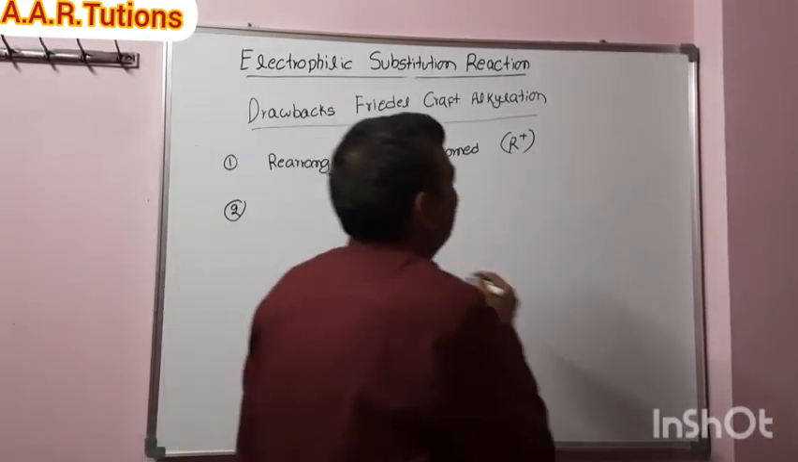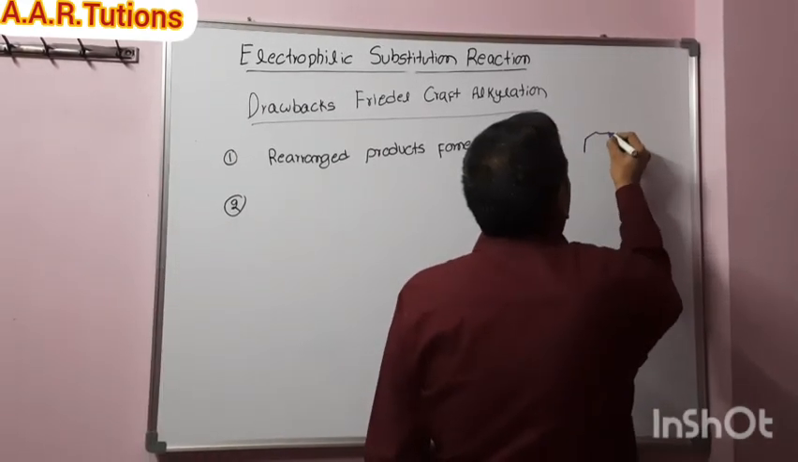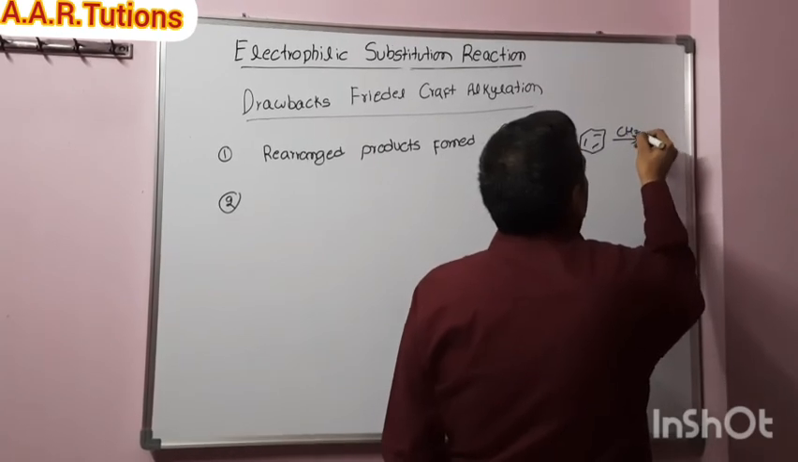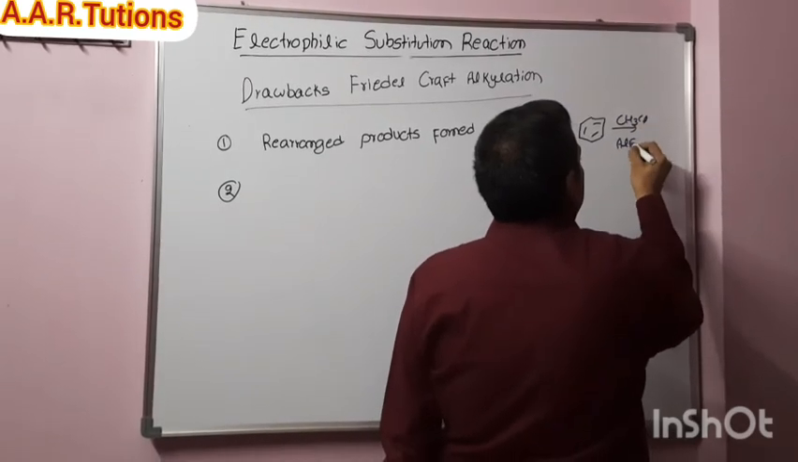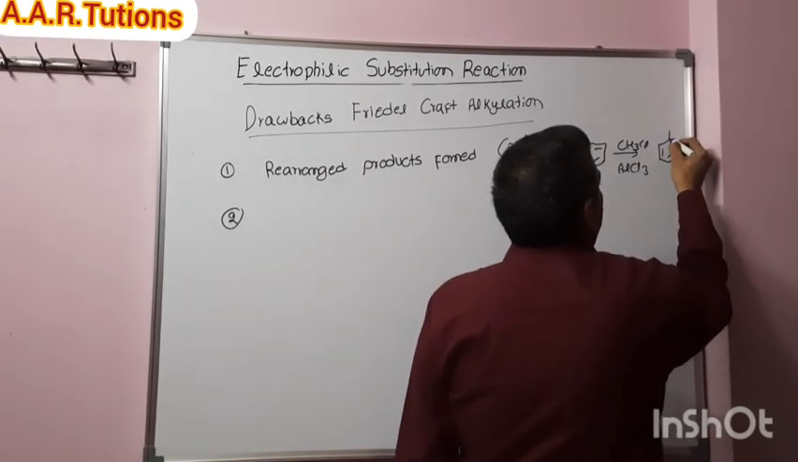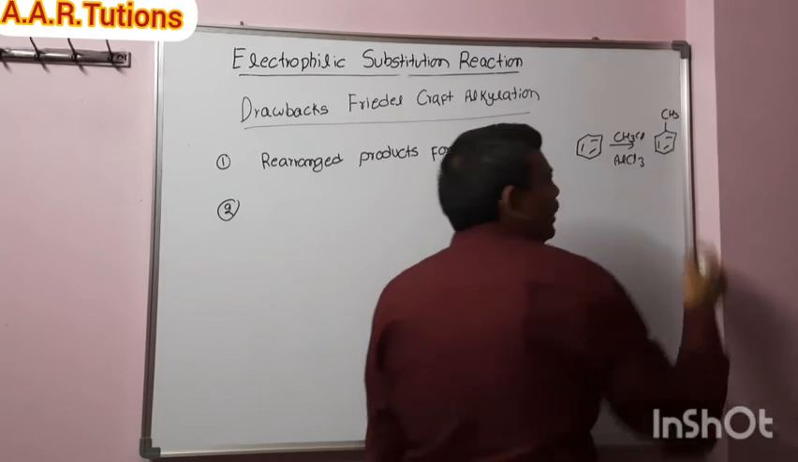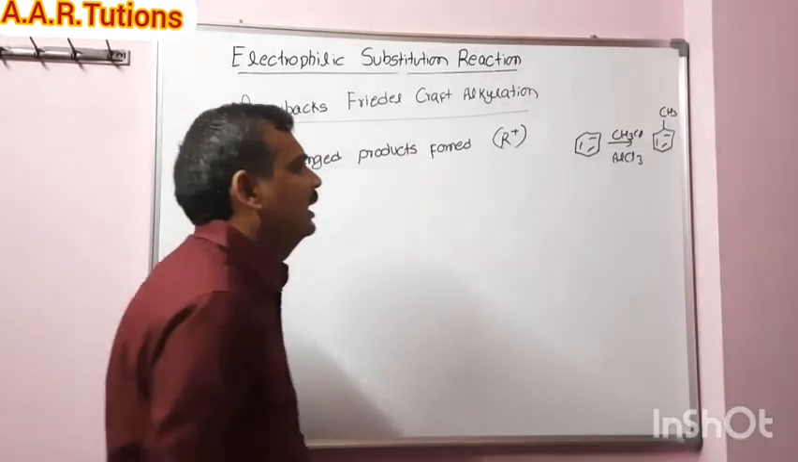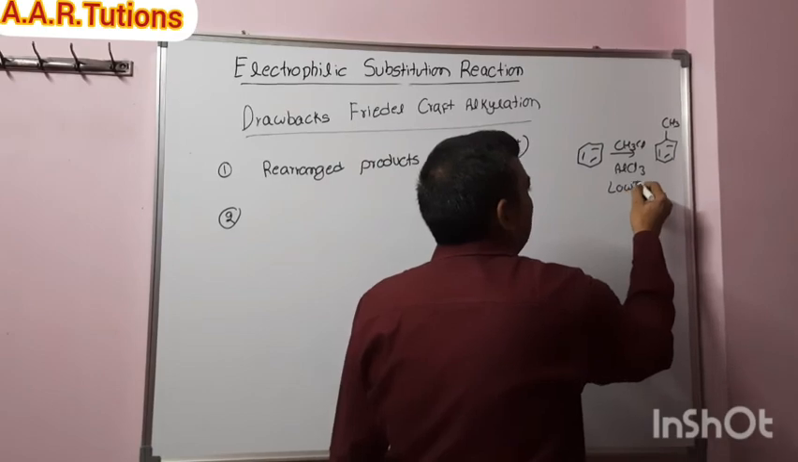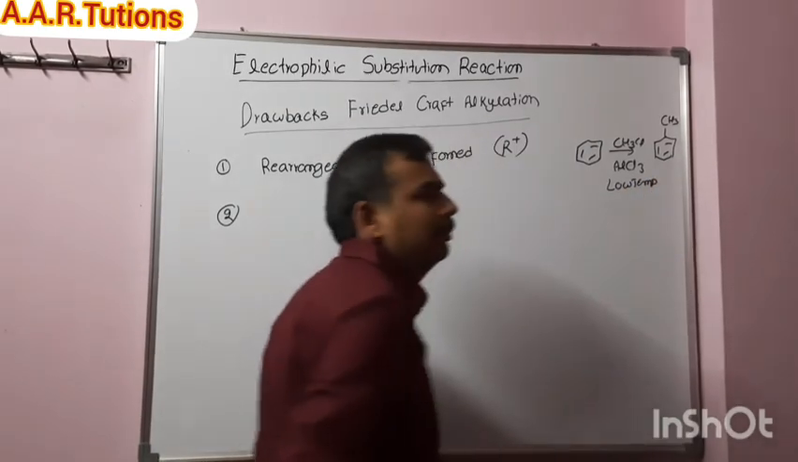Now, step 2. I will explain this one. For example, benzene reacts with CH3Cl in the presence of AlCl3, so we will get toluene. As I mentioned in the first example, the reaction should be at a low temperature.